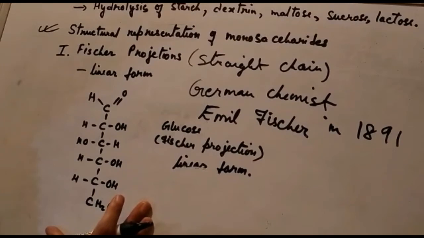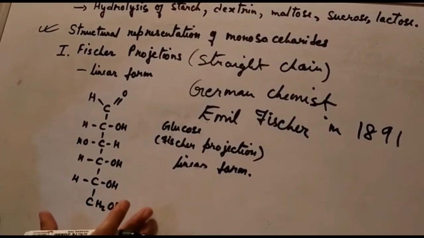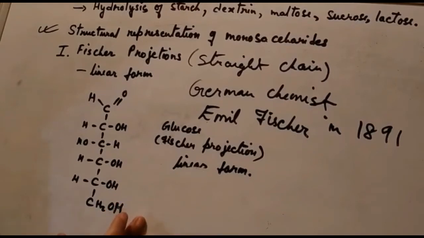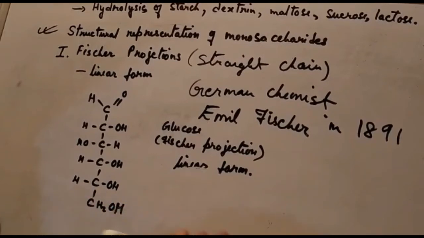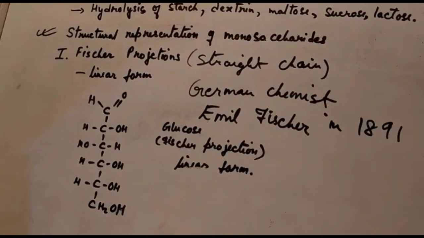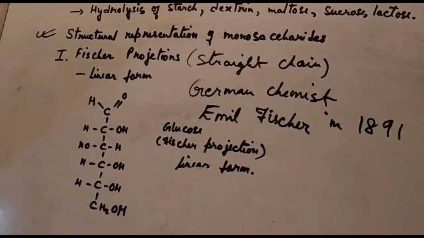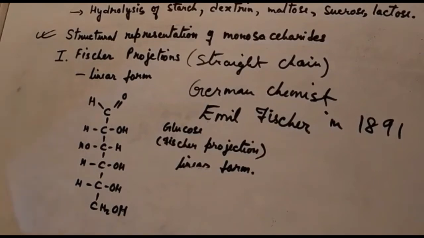For example, if I have two enantiomers, that means molecules which are mirror images of each other, it is easy to identify between those two enantiomers using the Fischer projection.